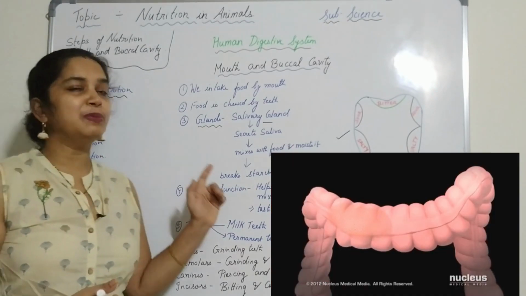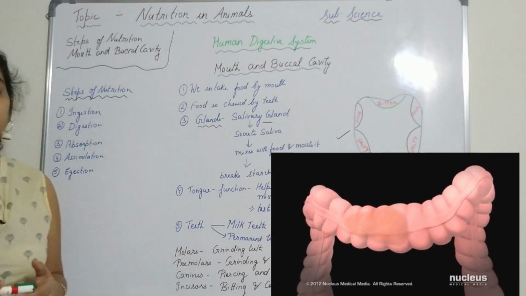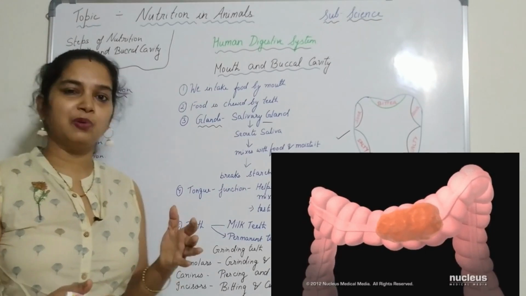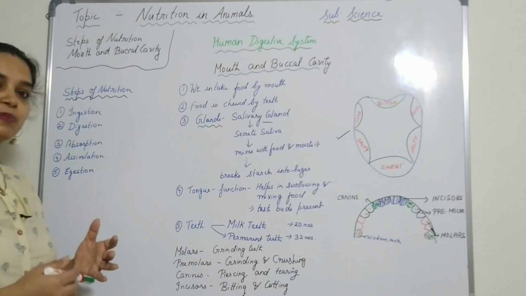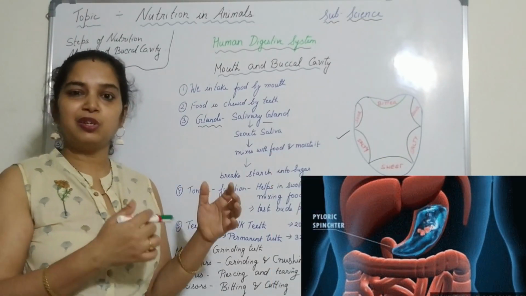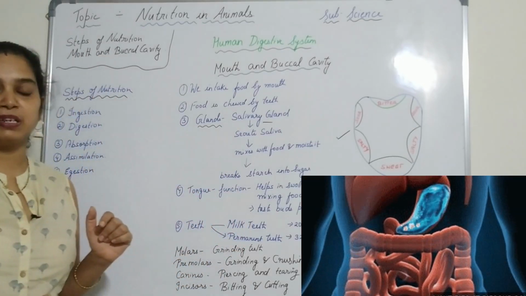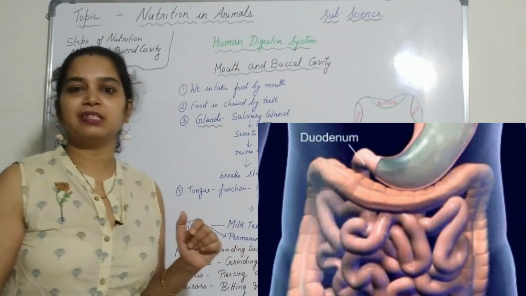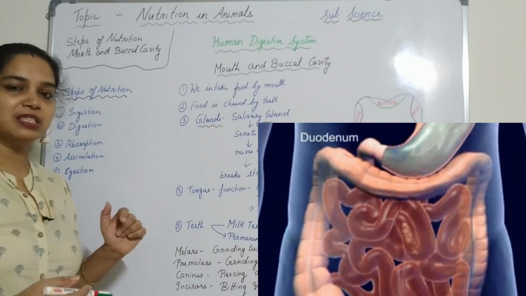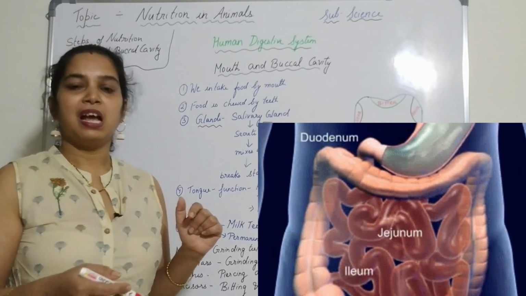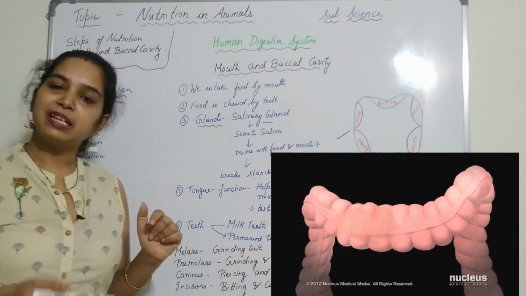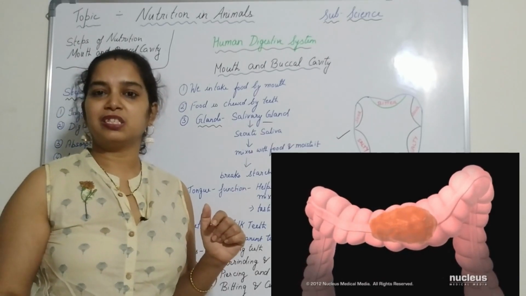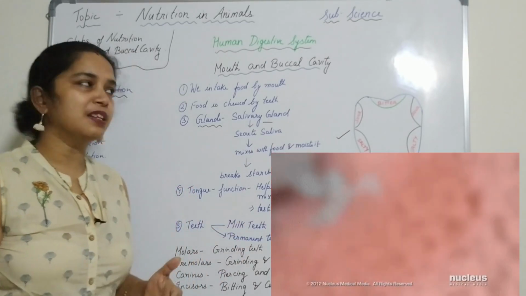Now coming to the human digestive system. We have discussed how the food goes through the mouth, then through the esophagus, it reaches the stomach, which is a J-shaped organ, and after the stomach there is the small intestine, and after the small intestine it goes to the large intestine, and the end of the large intestine is the rectum, and through the anus it comes out of the body. That is, egestion happens through the anus.